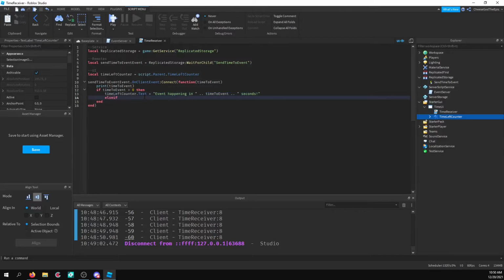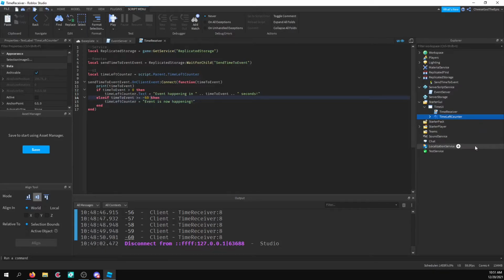And I'll say else if time to event is equal to 0. I believe I have to put double equal signs. And I'll say time left counter equals, or I guess I'll say more than or equal to -30, like that. And we'll say event is now happening. I guess we could technically just put this as an else, but I'm just going to do it like that to be safe, to make sure it's only happening at that point in time.